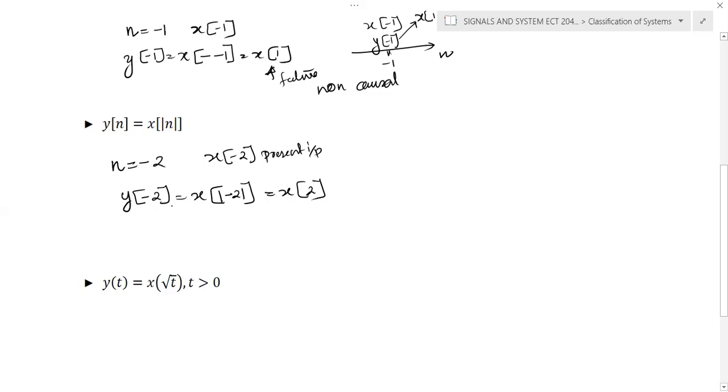So the present output, the output at minus 2, depends on the future value. In order to calculate y of minus 2, we require the value at x of 2. So the system depends on the future value, and we can conclude that the system is non-causal.